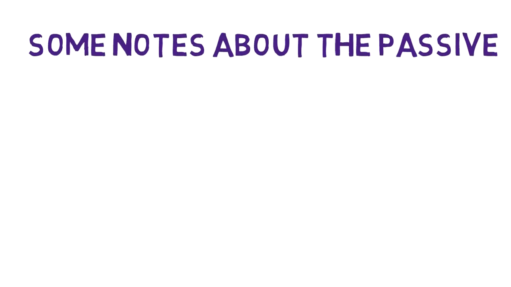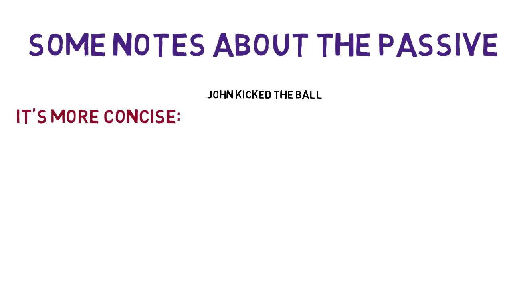A couple notes about the passive voice. First, we generally prefer writing in the active voice because it's more concise and clear. So John kicked the ball is clearer and more concise than the ball was kicked by John.